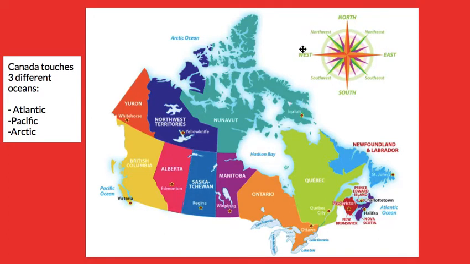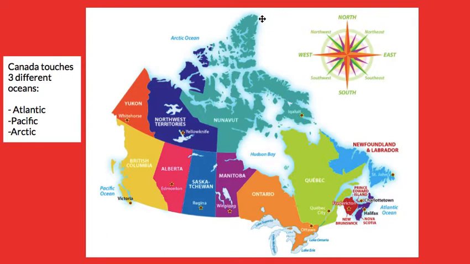For example, we know that Nunavut is located in the north of Canada. Newfoundland and Labrador is the most east part of Canada. We know that Ontario is the most south part of Canada. And the Yukon, as you can see from this tiny little piece here, is the most west part of Canada. So we can use this compass to show where everything is.